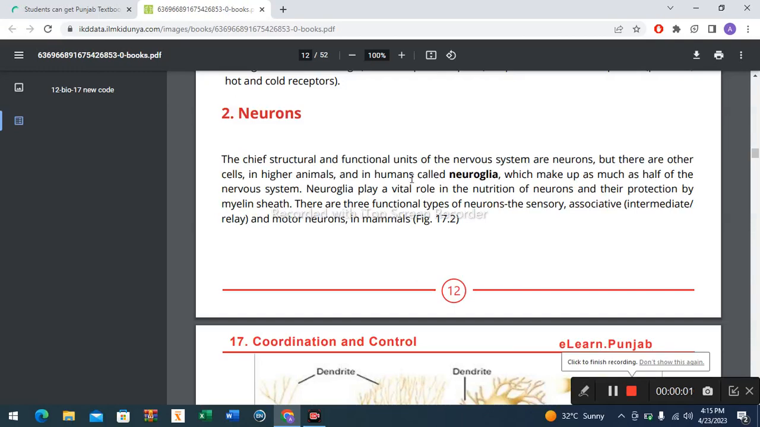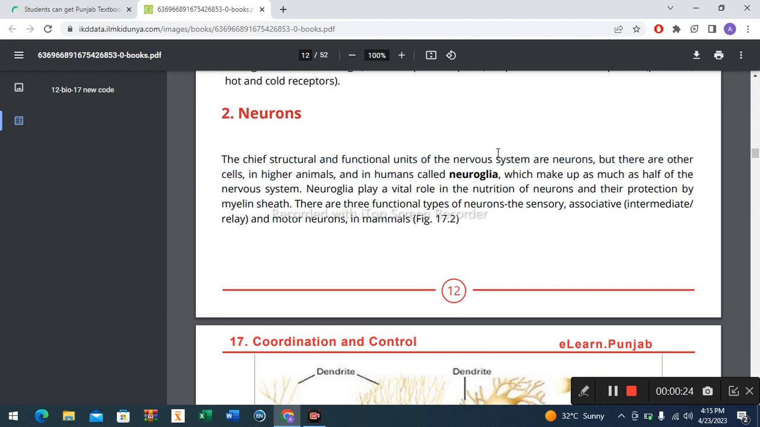We are going to discuss the most important topic, which is neurons. These neurons are very important in animals for coordination, which is related to either internal stimuli or external stimuli. Whether the stimulation is internal or external, these neurons are very specific